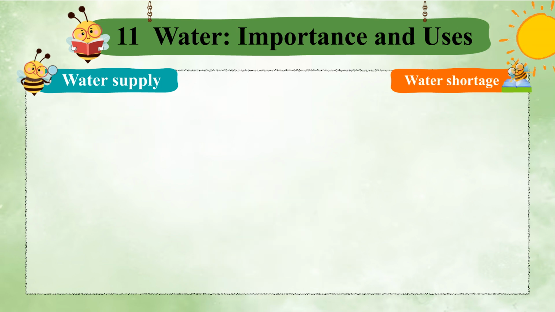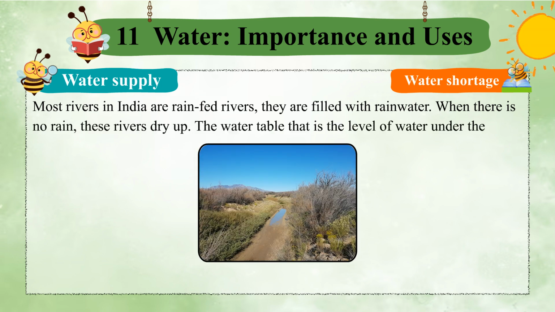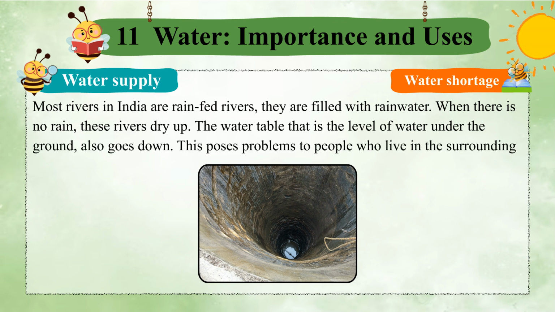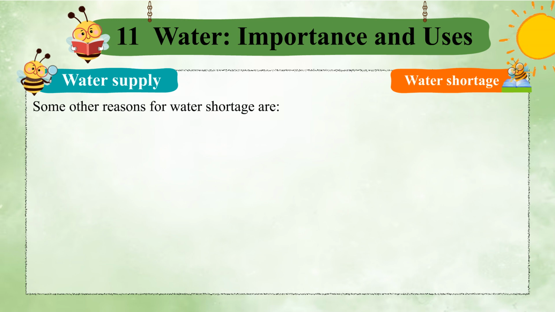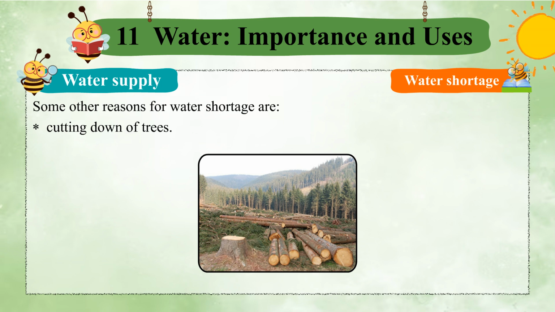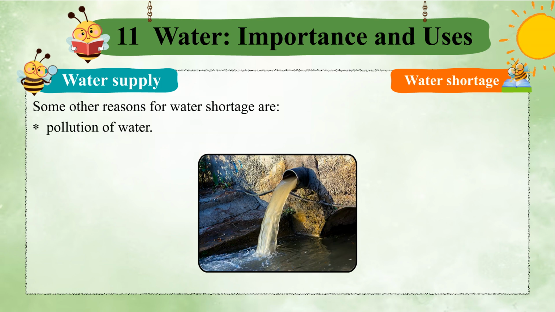Water shortage. Most rivers in India are rain-fed rivers. They are filled with rainwater. When there is no rain, these rivers dry up. The water table, that is the level of water under the ground, also goes down. This poses problems to people who live in the surrounding areas. Some other reasons for water shortage are increasing population, cutting down of trees, wastage of water due to careless use and pollution of water.